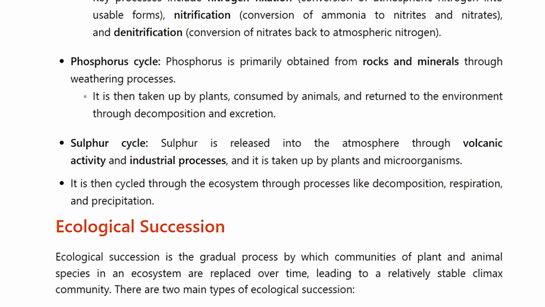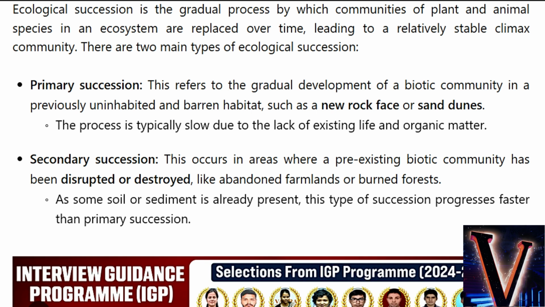There are two main types of ecological succession. Primary succession. This refers to the gradual development of a biotic community in a previously uninhabited and barren habitat, such as a new rock face or sand dunes. The process is typically slow due to the lack of existing life and organic matter. Secondary succession. This occurs in areas where a pre-existing biotic community has been disrupted or destroyed, like abandoned farmlands or burned forest. As some soil or sediment is already present, this type of succession progresses faster than primary succession.